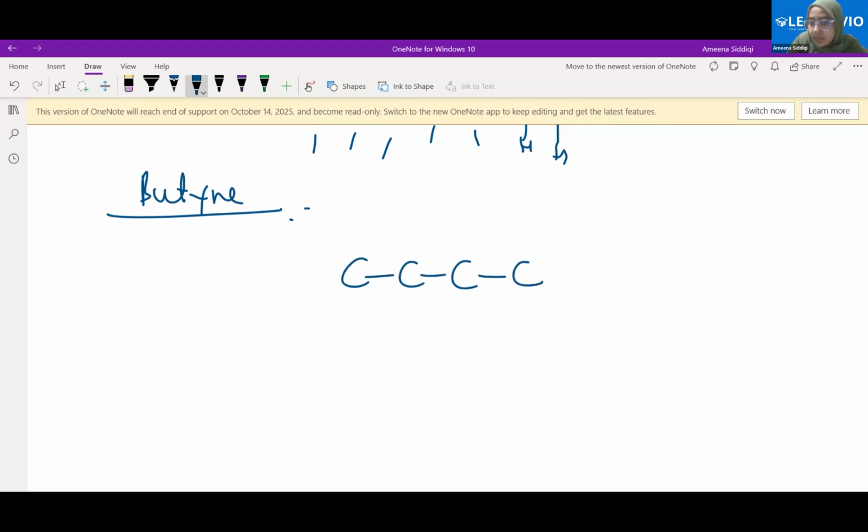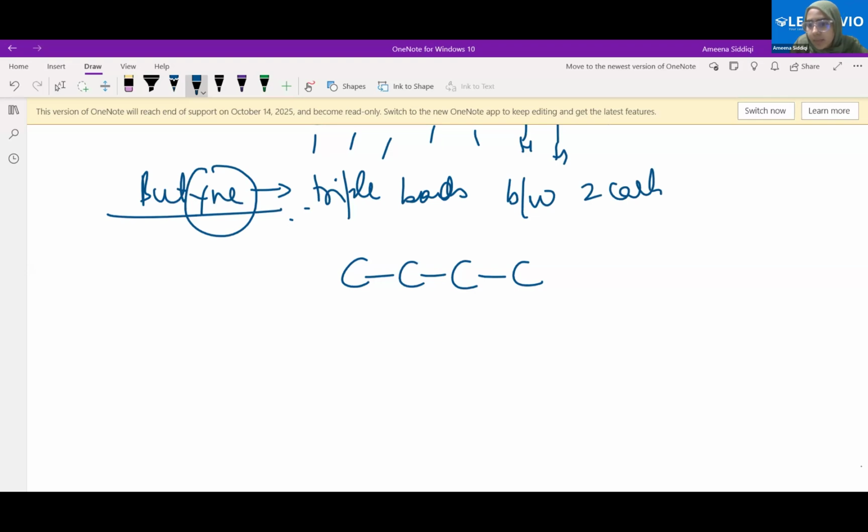Unsaturated, that's right. But how many bonds in unsaturated? Triple bonds, between 2 carbon atoms. Good. Now we have drawn 4 carbon atoms because that was the question. But refers to 4 carbon atoms.